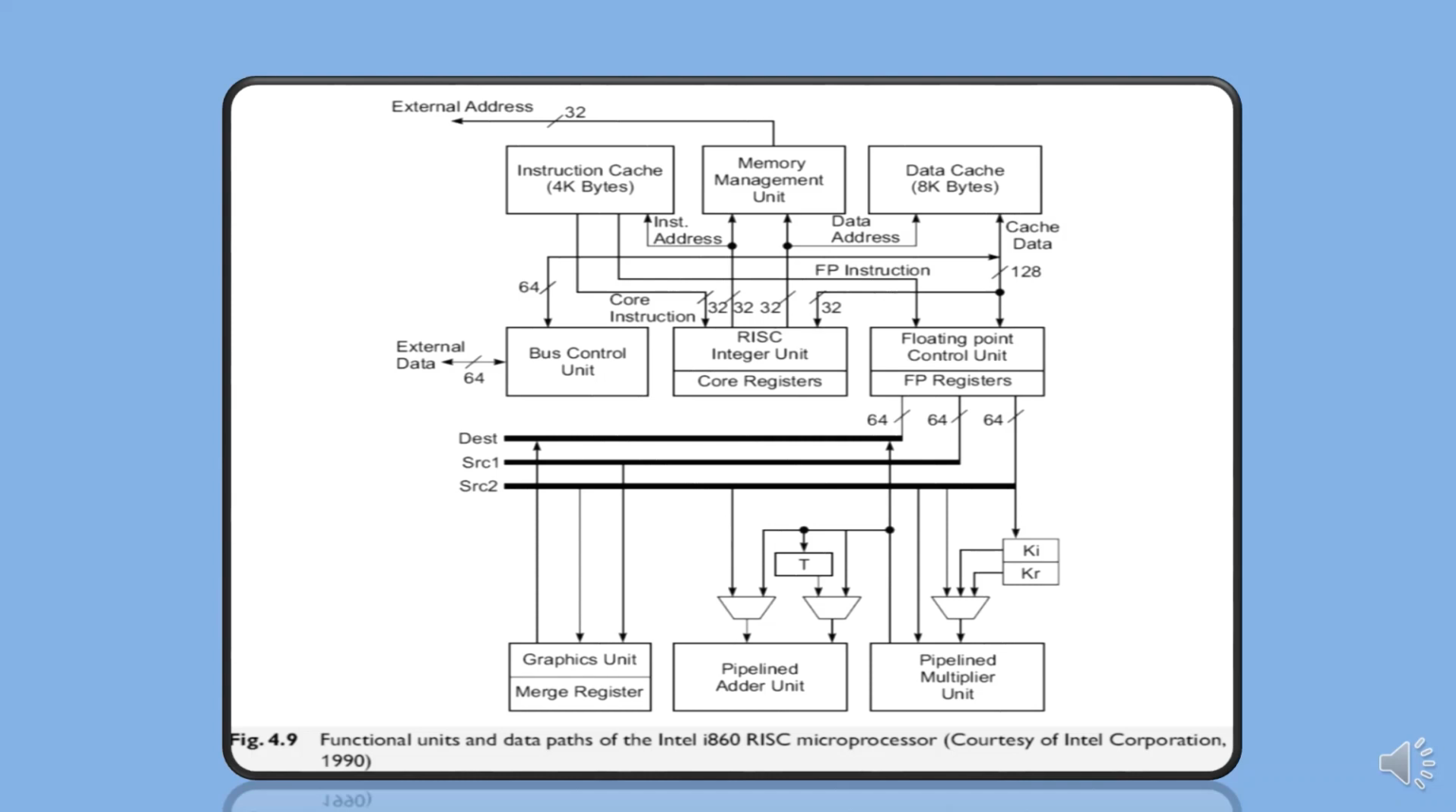i486. An i860 and an i486 could be used jointly in a heterogeneous multiprocessor system, permitting the development of compatible OS kernels. The RISC integer unit executed load, store, integer, bit, and control instructions and fetched instructions for the floating point control unit as well.